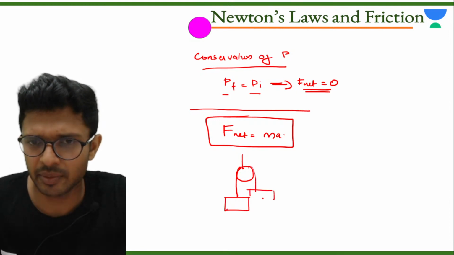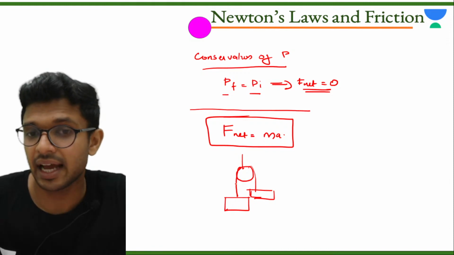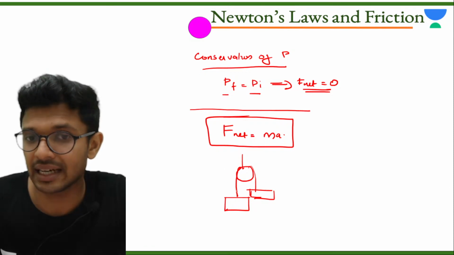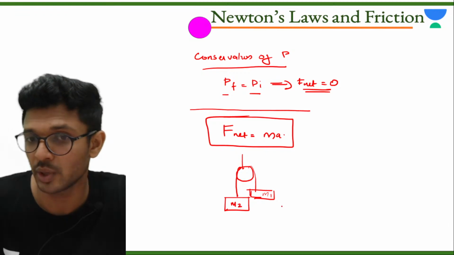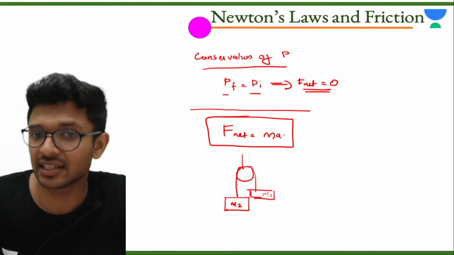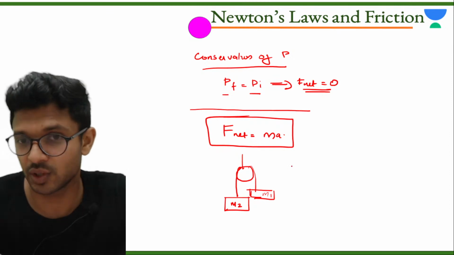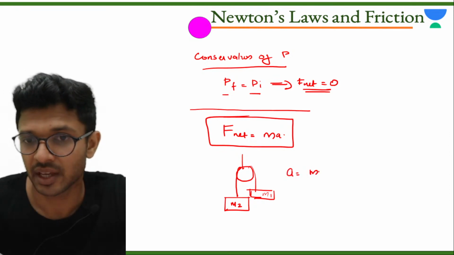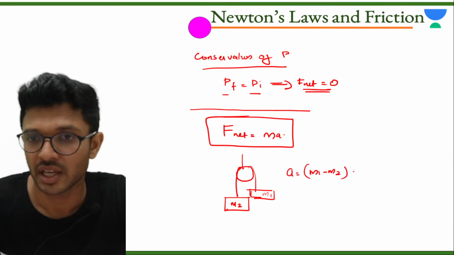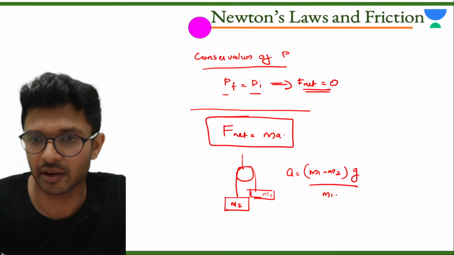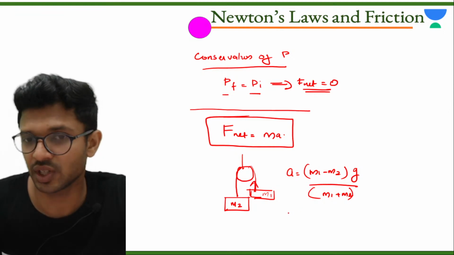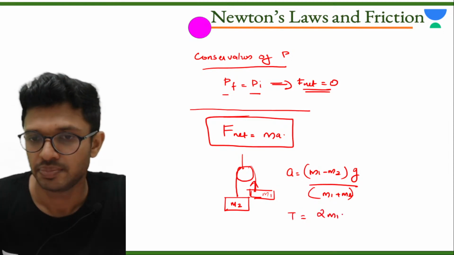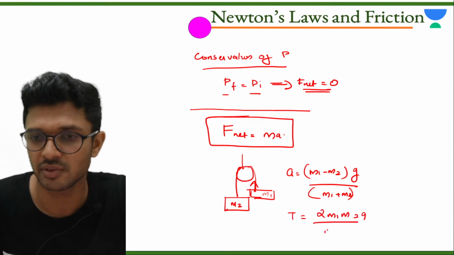If you have a massless pulley, through which a string is passing, where the end points are connected to different masses m2 and m1, obviously this will be moving with some acceleration. The equation to find the acceleration is (m1 minus m2) into g divided by (m1 plus m2). And the tension in the string T is equal to 2 m1 m2 g divided by (m1 plus m2).